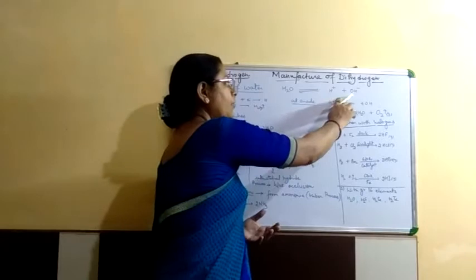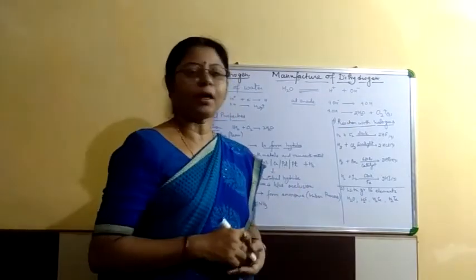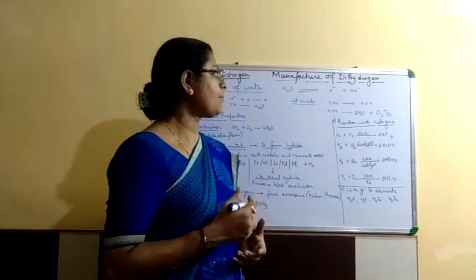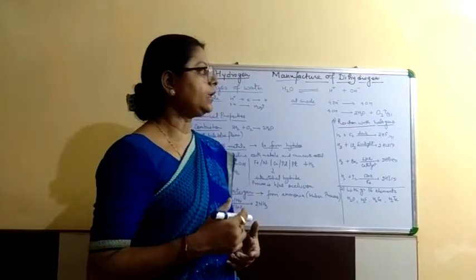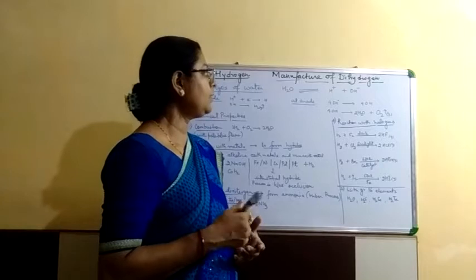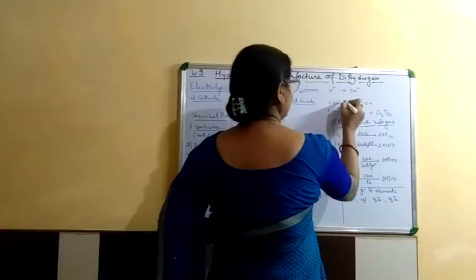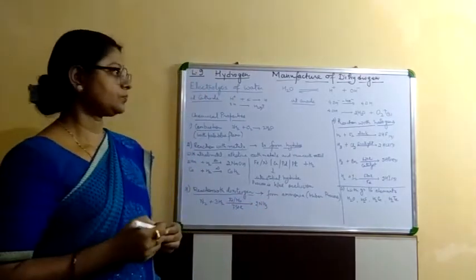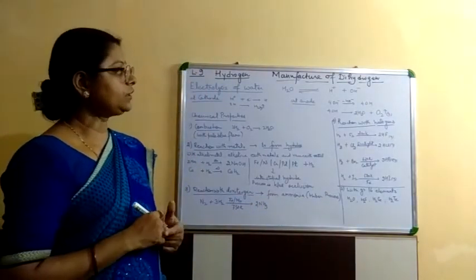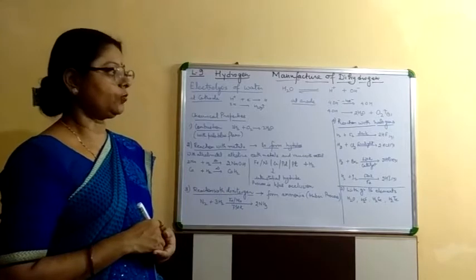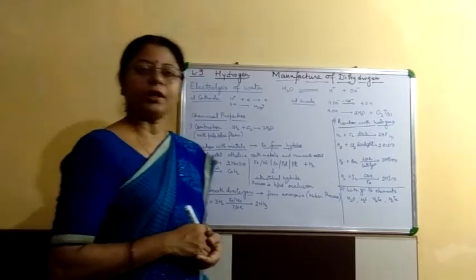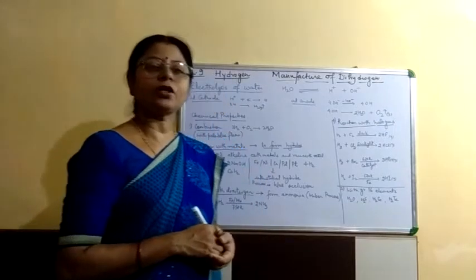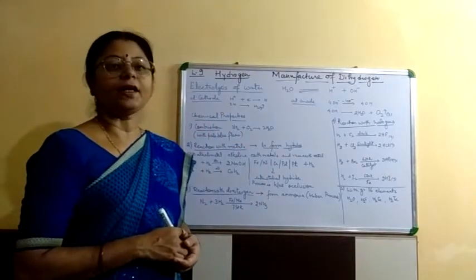At anode, hydroxyl ion, being the anion, moves towards the anode, which is the positive electrode, and there by loss of 4 electrons it will change into OH group, which further changes into 2 water molecules and oxygen gas. So oxygen is evolved at anode and hydrogen is evolved at cathode.